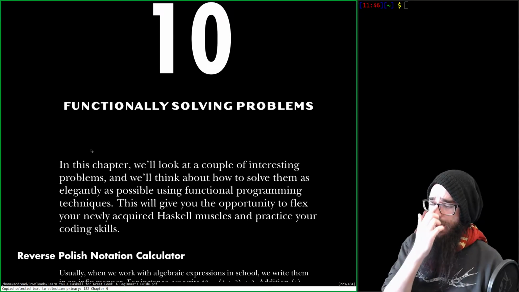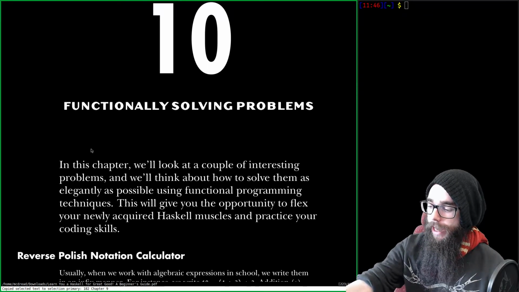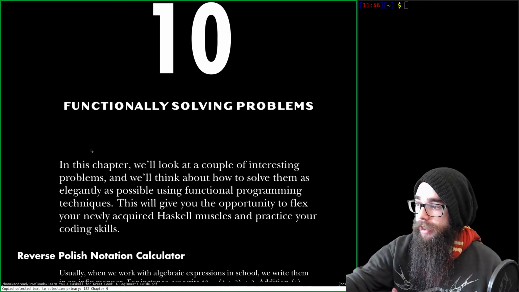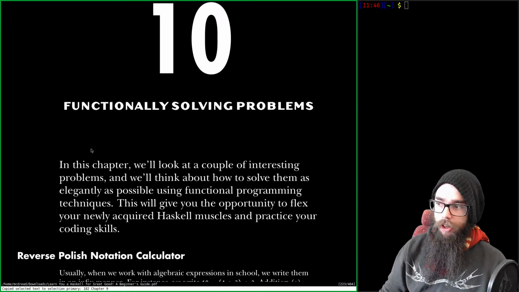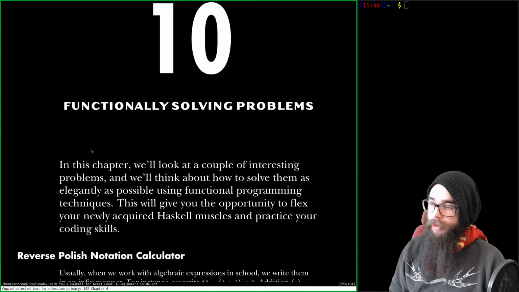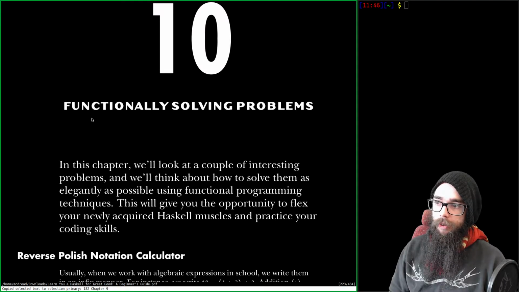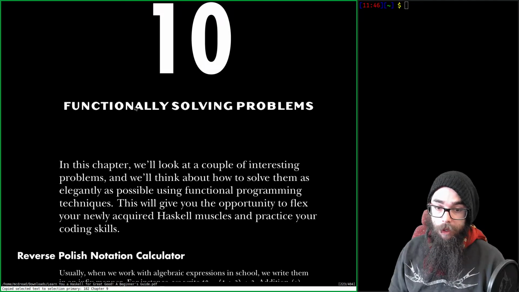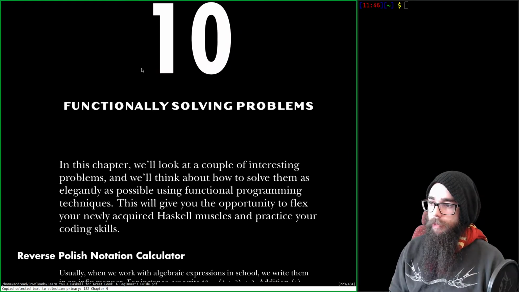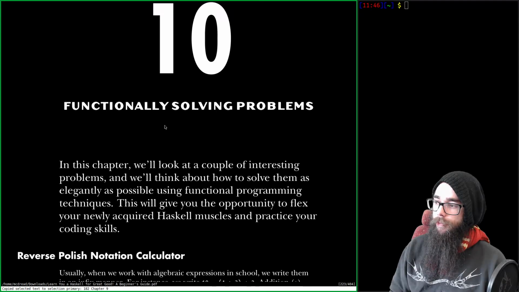Okay, so we're back after a small hiatus over the Yuletide, and we're going to learn how to functionally solve problems. In this chapter, as you can see, I'm at a new PDF as well, because for some reason the website is not up anymore. But there are PDFs out there.